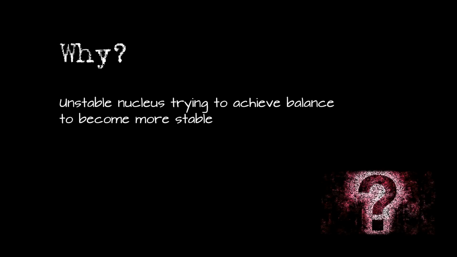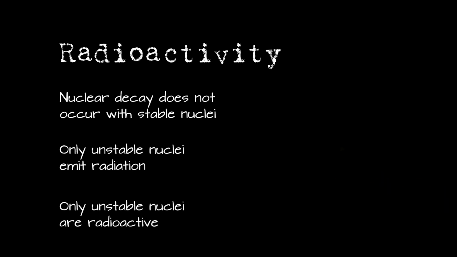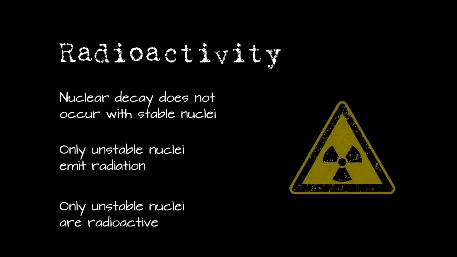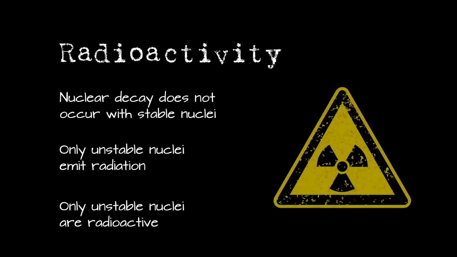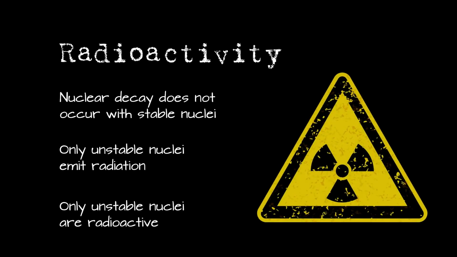Why does nuclear decay occur? It happens when an unstable nucleus has an imbalance in the number of its nucleons and is trying to become more stable. It's important to note that nuclear decay does not occur with stable nuclei. Only unstable nuclei undergo nuclear decay, emit radiation, and therefore are called radioactive.